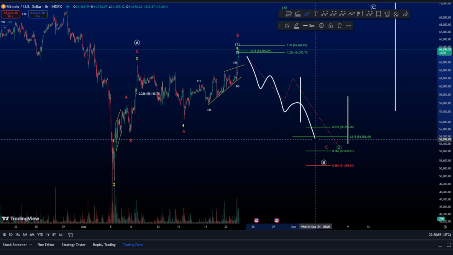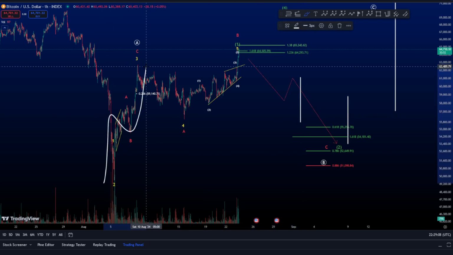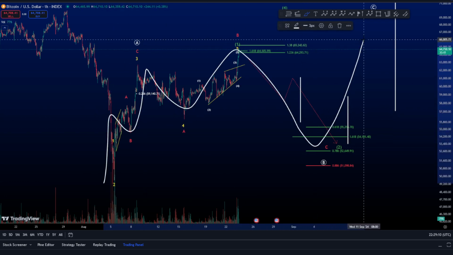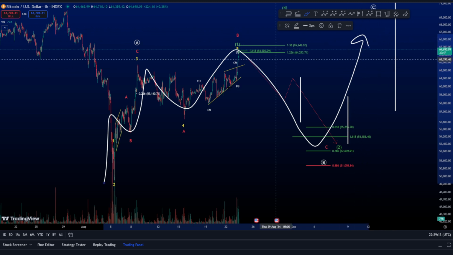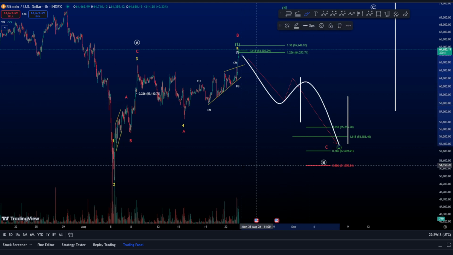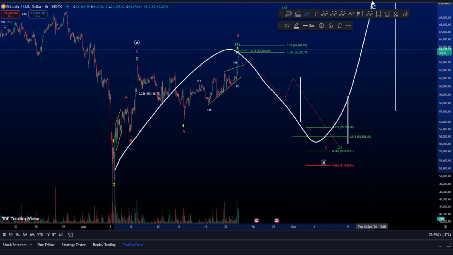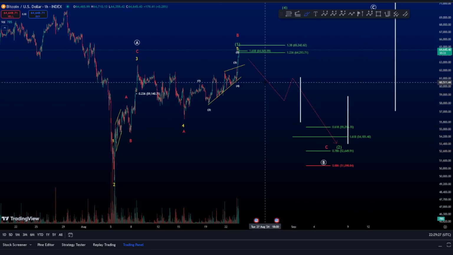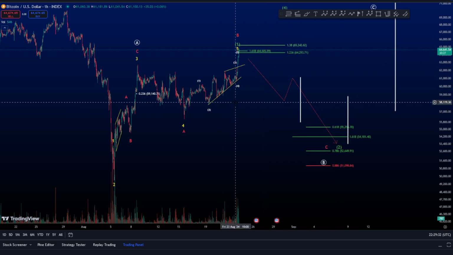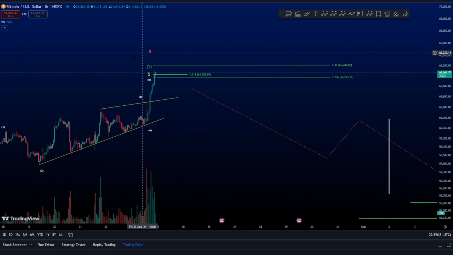If we get 5 waves down, that means it's impulsive, and that means it's finishing a wave C here, and that means this is 3 waves by 3 waves, and we're looking also for a bigger wave C to finish that zigzag. All right. If we get 3 waves in this way, that means we are in an impulse for a 1, 2, and we are looking for higher prices. Okay, that is briefly what's going on. I know it's very tricky, guys. It's very hard and difficult now to analyze, but yeah, many scenarios, so keep it in mind and watch what's going on.